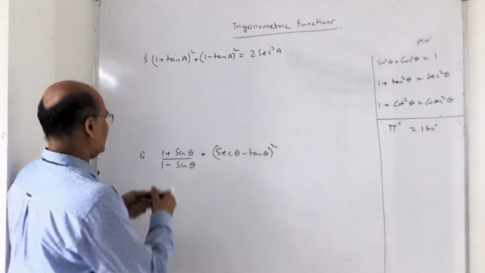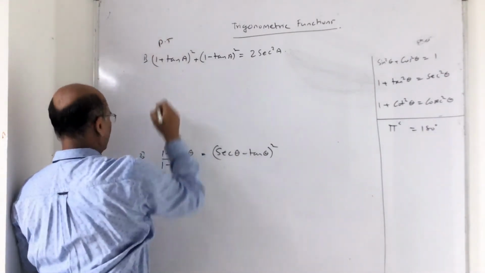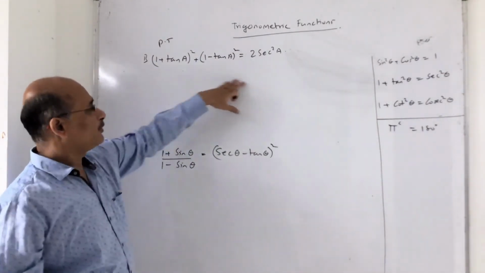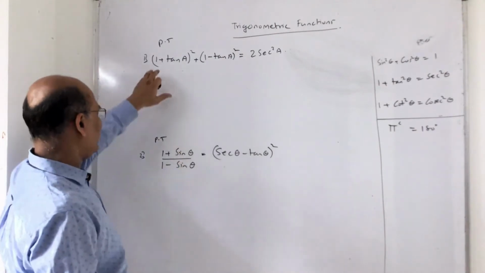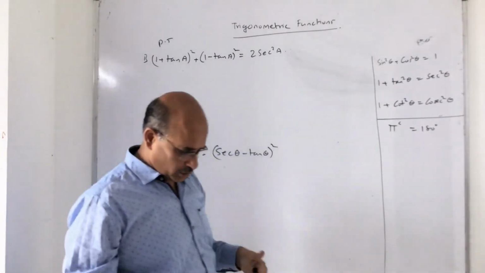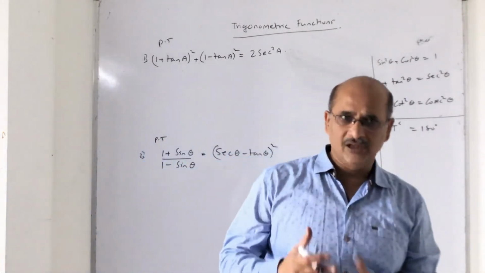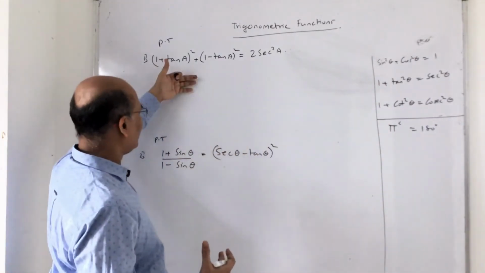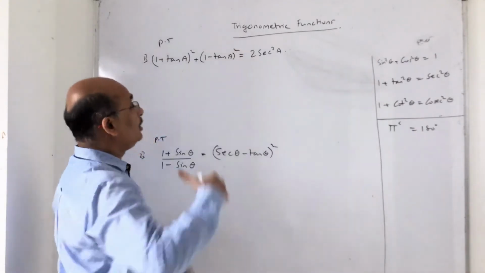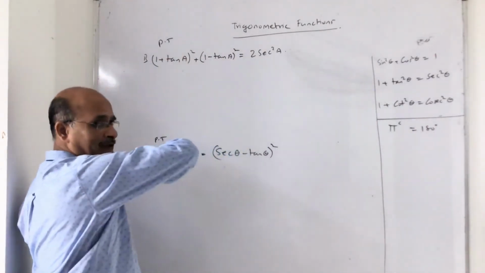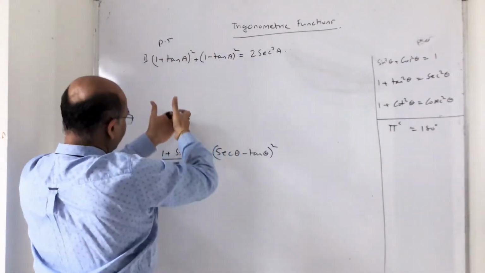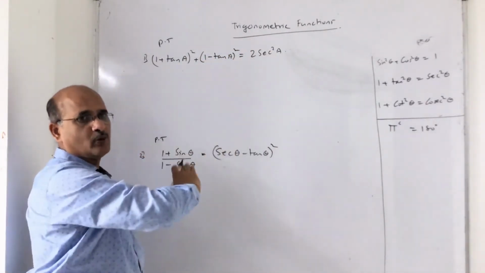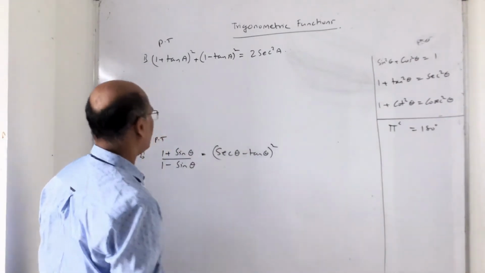Now let us see the first one. They are asking, prove that. If all the questions are prove that, then you have to use the identities and prove this particular pattern. Now remember, whenever any question is put in front of you, you have to first decide which side you have to take first. Of course there is nothing as fixed. You can take the left hand side and get the right hand side, from the right hand side you can get the left hand side, or you simplify this and get the working. That means you prove LHS equal to RHS. So let us begin instead of wasting time.